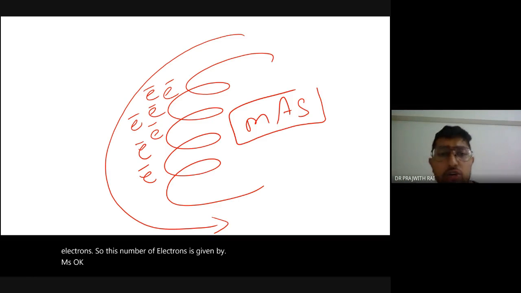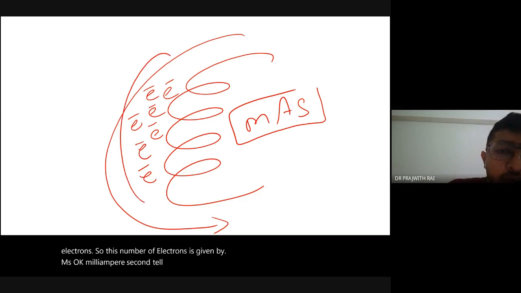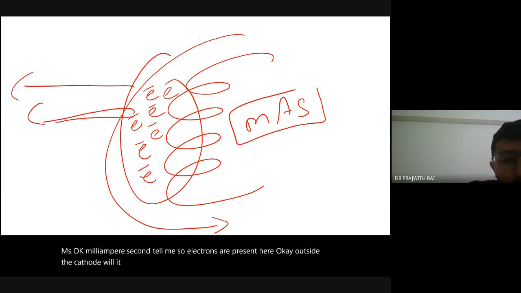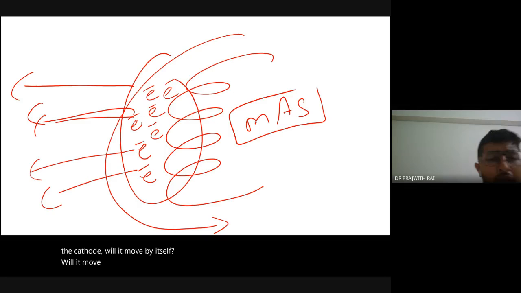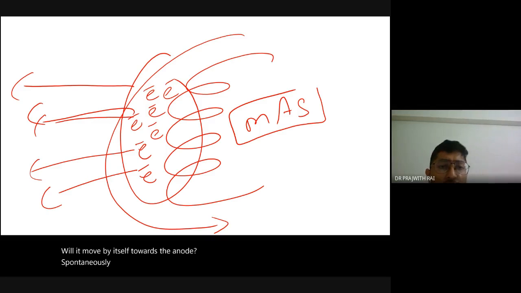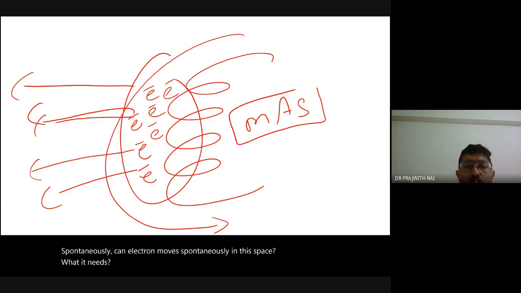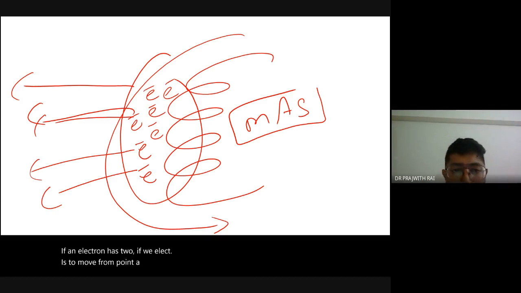Now tell me, electrons are present here, outside the cathode. Will it move by itself towards the anode spontaneously? Can an electron move spontaneously in space? If an electron has to move from point A to point B, what does it need?